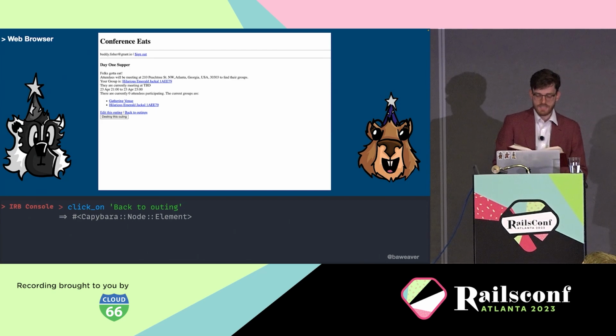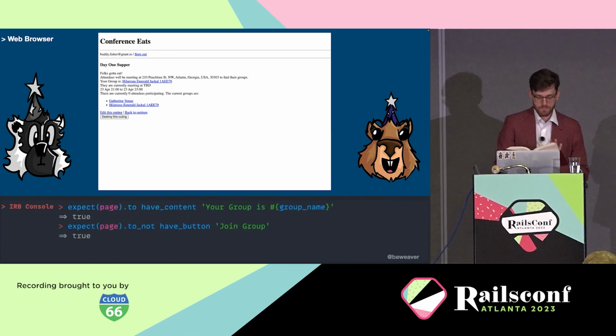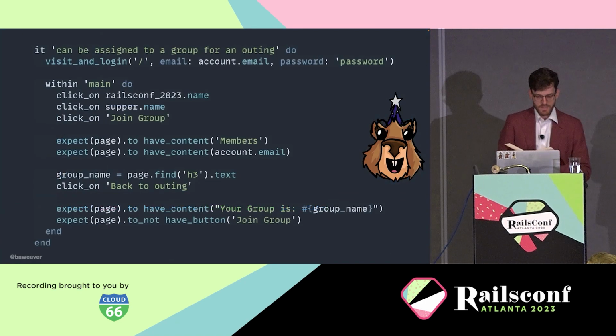Eventually, we'll probably want to make this information admin only and make sure the text is not visible to people that shouldn't have access to it. You already have action policy running, so you can very much build on top of this. Now, the last two expectations here might be that the group name happens to be visible and the join button is not, because we want to make sure, again, that you cannot join if you already have a group, because it wouldn't make sense to have multiple groups. Now, altogether, this might look a bit like this.